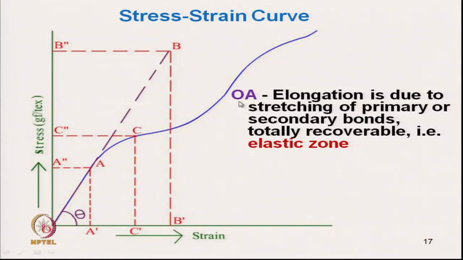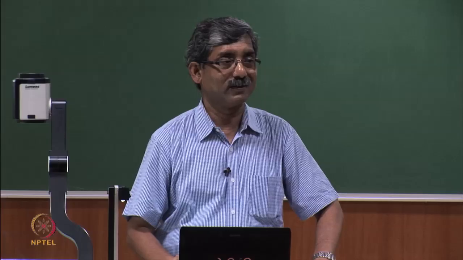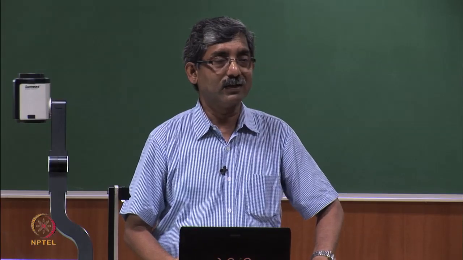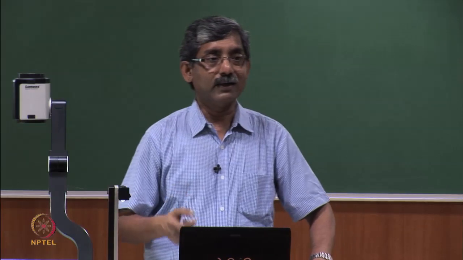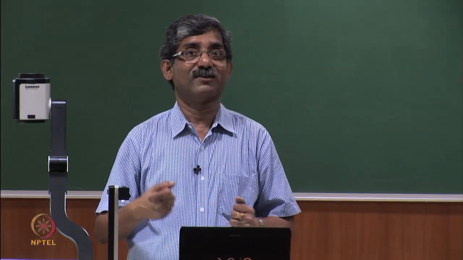Now, OA. During this zone OA, that is Hooke's region, the elongation is due to the stretching of primary or secondary bonds. That means it is not breaking the bonds, only primary and secondary bonds are being stretched.